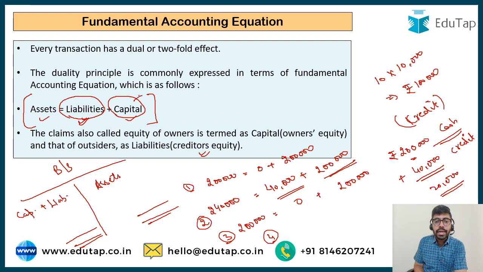So the capital is also referred to as the owner's equity. There are different names which are also used in place of liabilities or capital. So now we can say that this fundamental accounting equation can also be written as assets is equal to creditor's equity plus owner's equity.